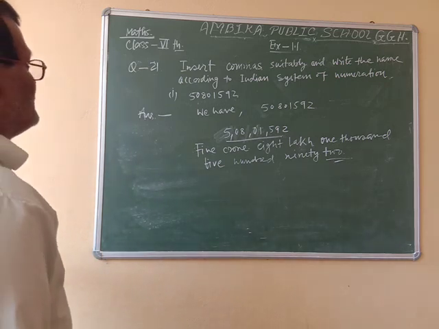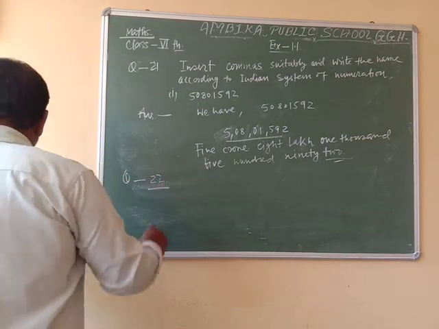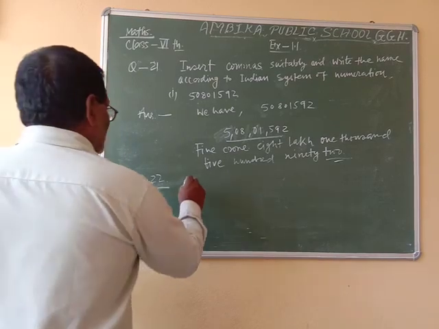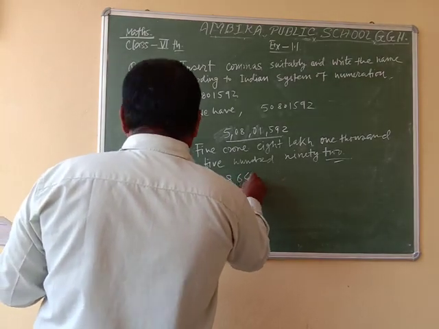Now, question number 22 asks about the international system of numeration. The question is 527864.